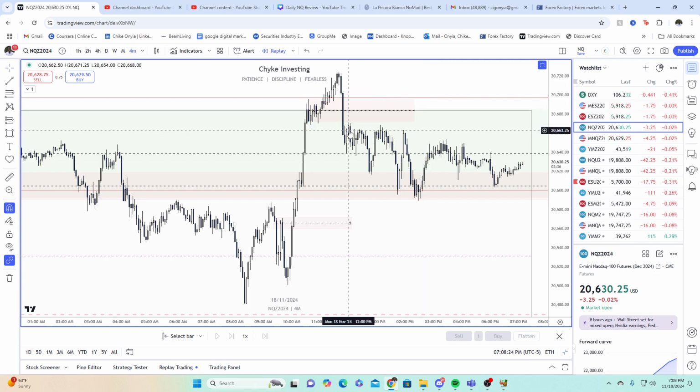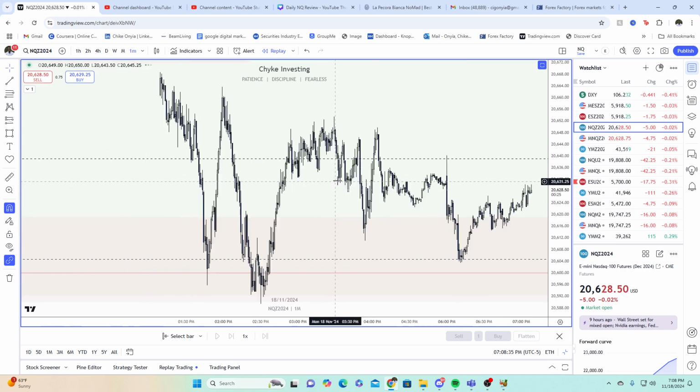But then you can see once we enter the PM session, once we enter lunch here, and then we got our last move right here, pretty much. Once we get to PM, price is just going up and down, pretty choppy price action. So that's just characteristic of the PM.